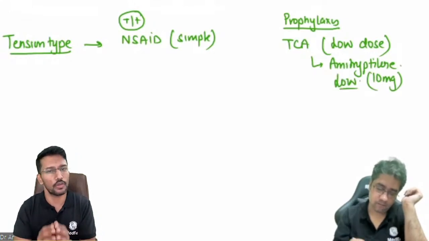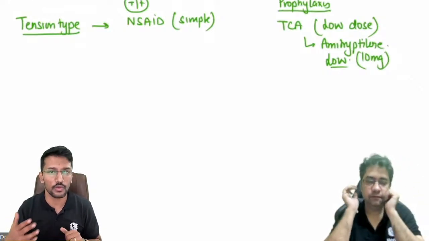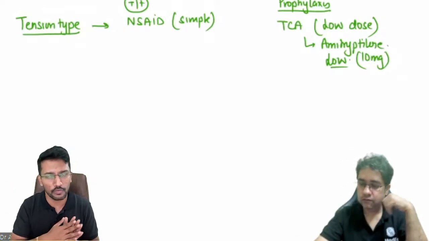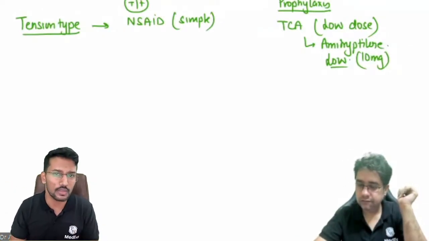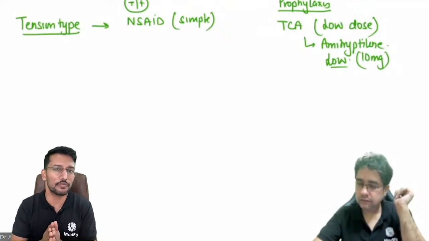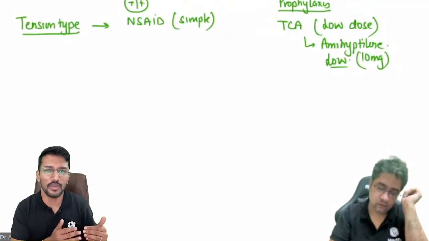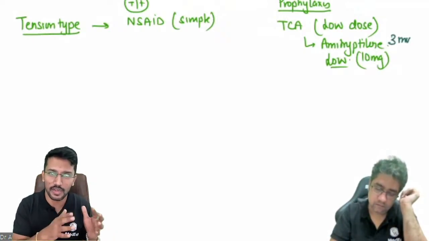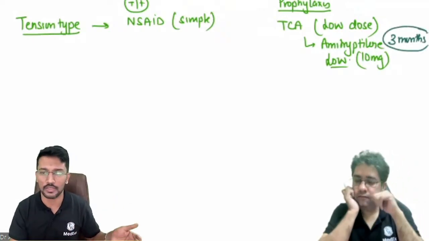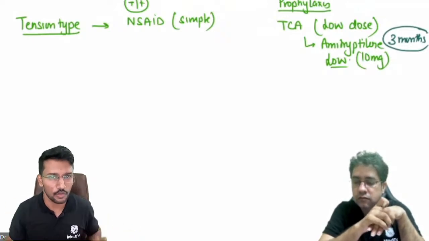We generally give it for a very short duration, around 3 months. For migraine, you can give the prophylaxis for months together. I have patients who have been on prophylaxis for years. But for tension type of headache, we only give it for 3 months. There's a reason for that. If someone is having tension type of headache, there are probably lifestyle and stressor related factors contributing to it. So if the patient can overcome those stress factors, then they no longer need the prophylactic medication, right? That is the thought behind it.